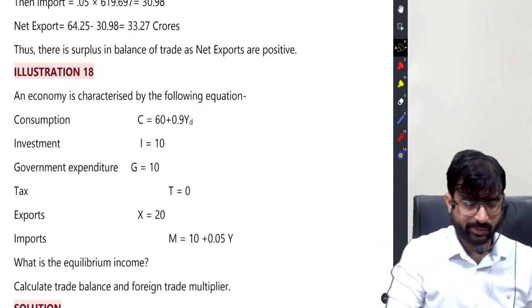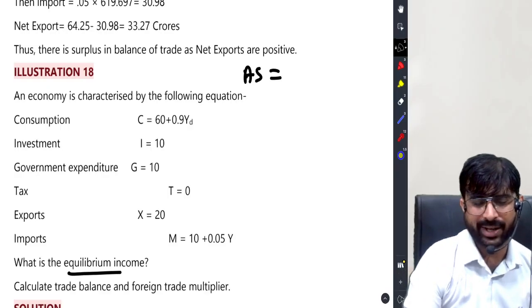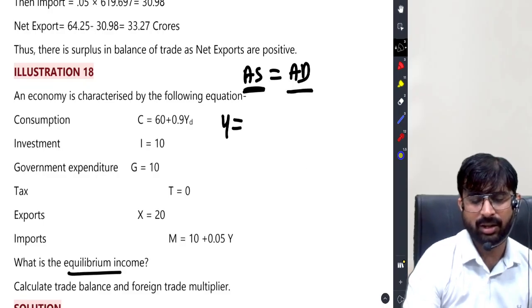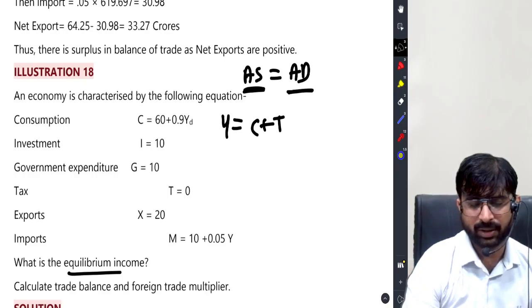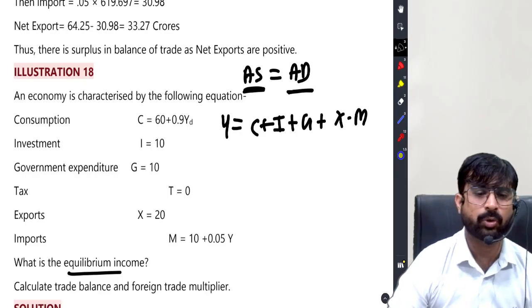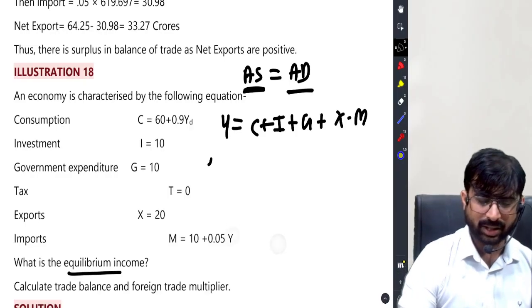See class, what is equilibrium income? Aggregate supply equal to aggregate demand. Aggregate supply is Y, aggregate demand is C plus I plus G plus X minus M, that is net exports. Right? Friends, this is Y.